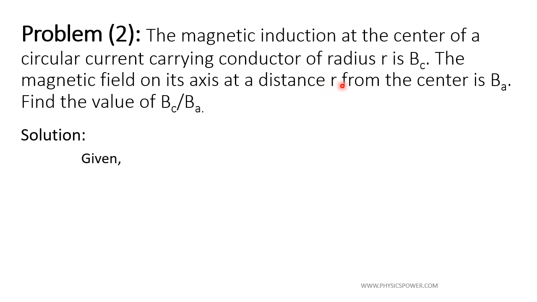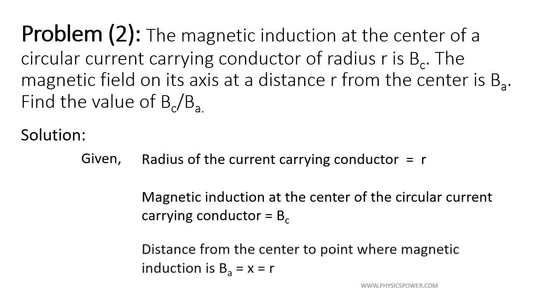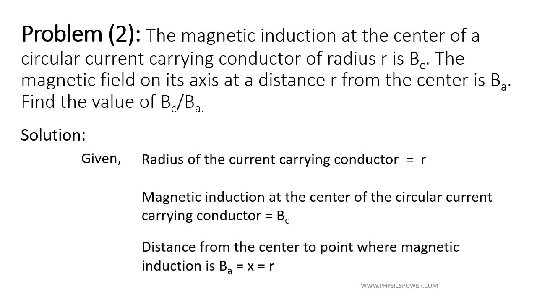Radius r, distance also r, but values they did not give, they mentioned only symbols, and ask for the ratio BC by BA. For the given data: radius r, the magnetic induction at the center is BC, and at a particular distance r it is BA.